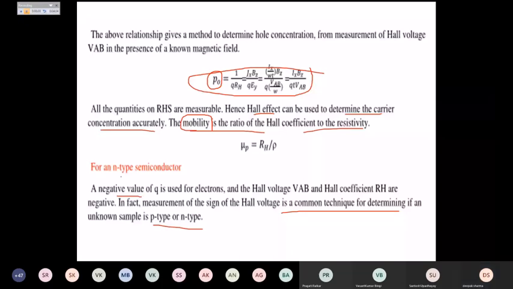These quantities, the VAB and the RH, become negative for n-type material. So ultimately, the Hall effect can be used to determine the type of semiconductor material, to find the mobility and to find the carrier concentration, right?